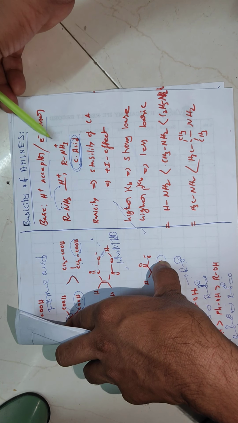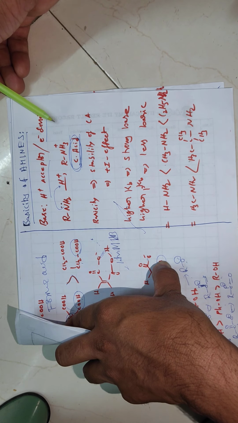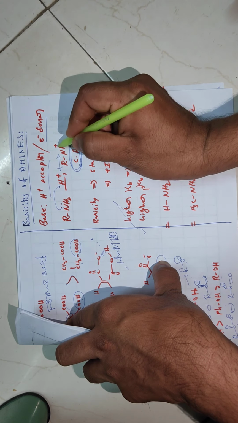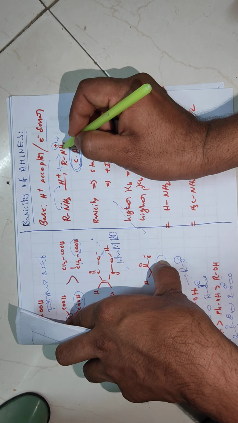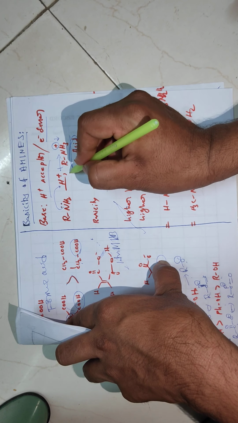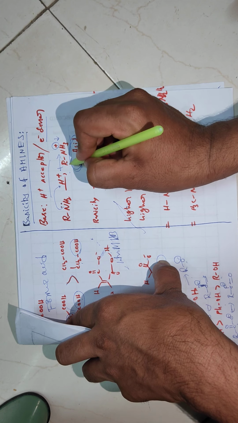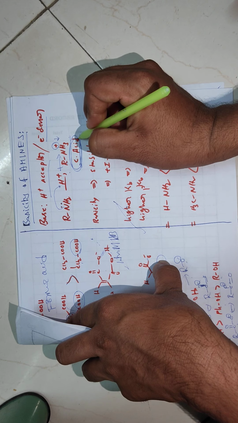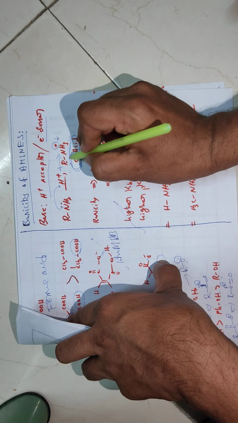So here cations are stabilized by the electron donating groups. That means here plus I groups. Because by the donating nature, the magnitude of the positive charge decreases. That means there is a dispersal of the positive charge by the electron donating groups. So by the presence of the electron donating groups, the basic nature increases. Higher the stability of the conjugate acid, more basic nature, because that conjugate acid is stabilized by the plus I effect, electron donating nature.